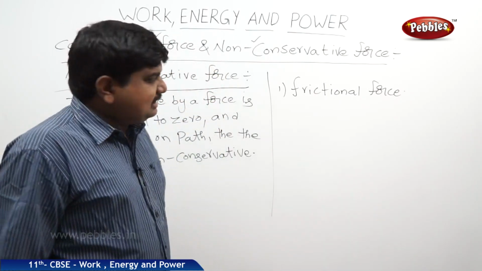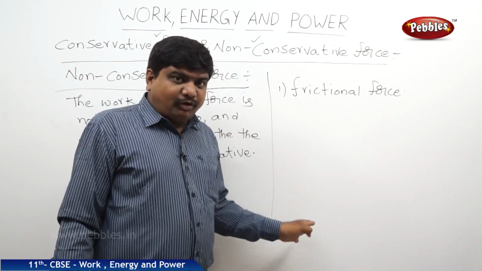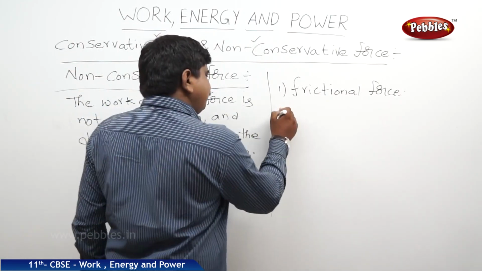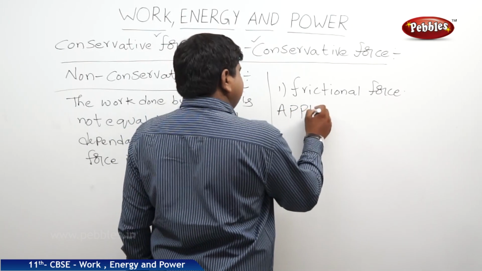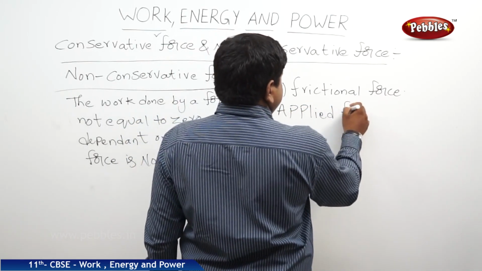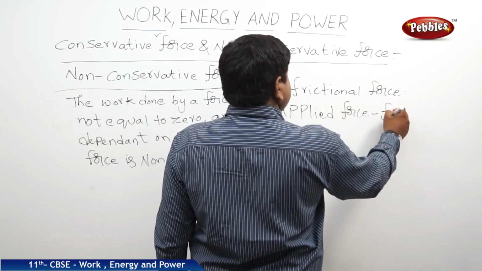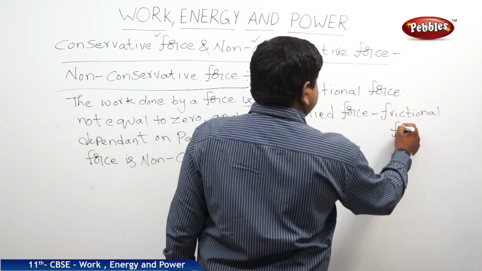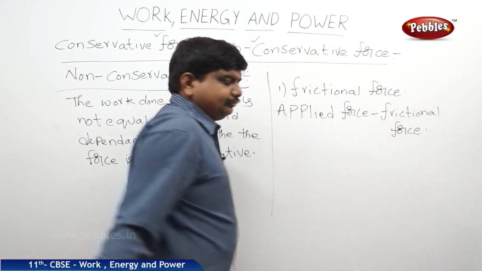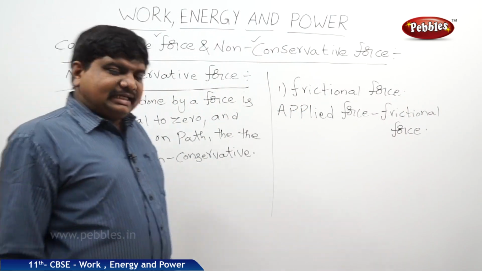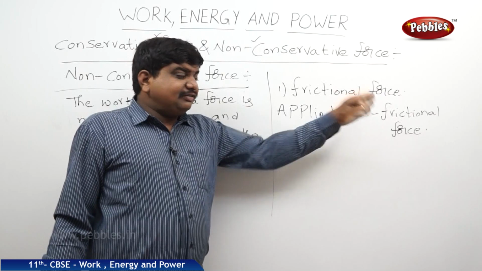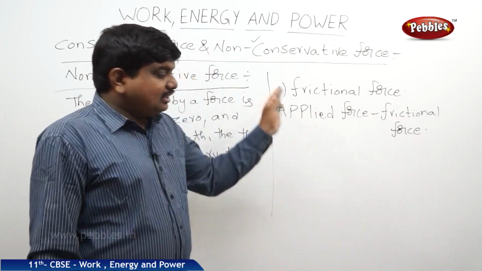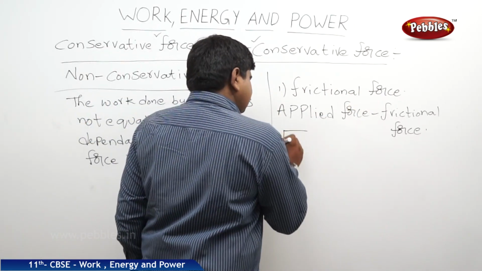That means the net force acting on the body is the applied force minus the frictional force. If applied force and frictional force are the same in magnitude, then the body will be at rest.